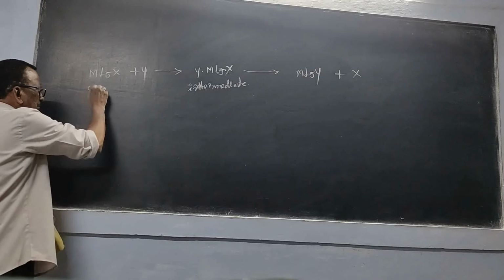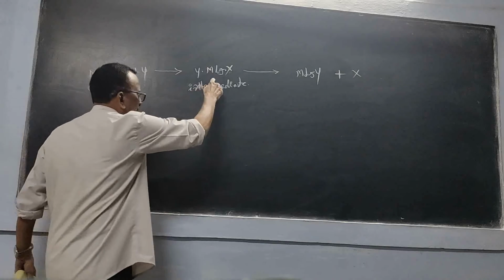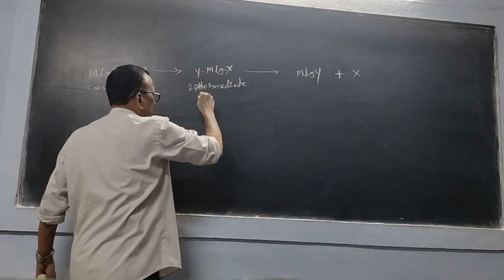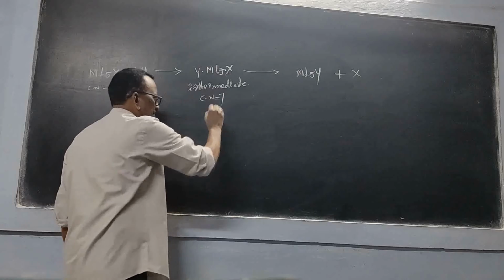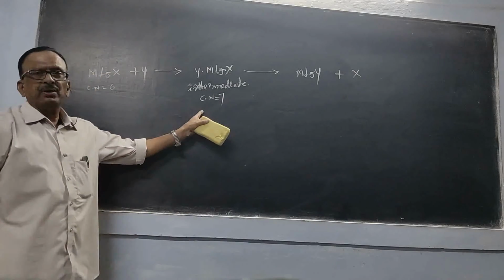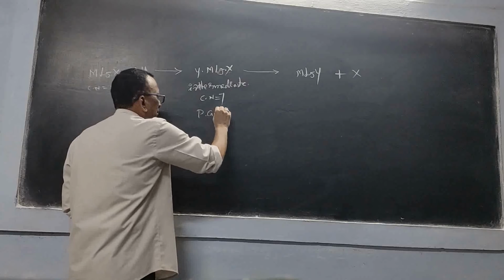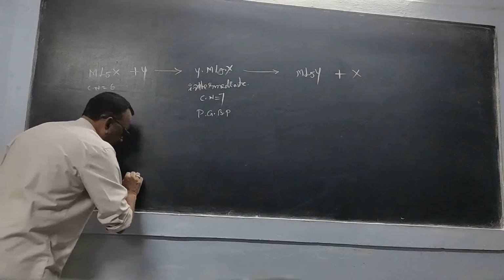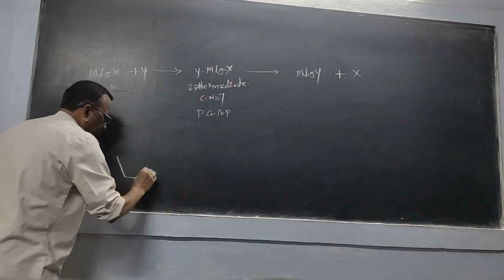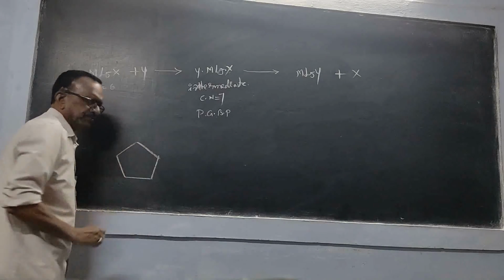Now let us see the coordination numbers. Here the coordination number is 6, 5 plus 1, so 5, 6 and 7. The coordination number is 7, so it will have a pentagonal bipyramid. Pentagonal: 1, 2, 3, 4, 5.